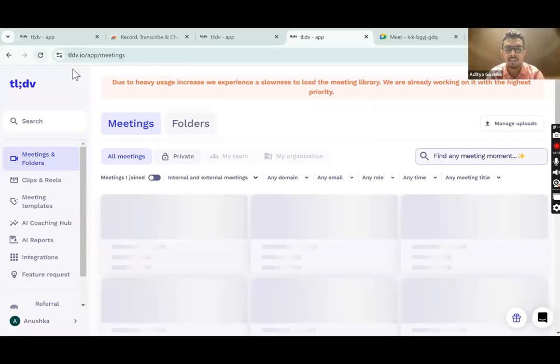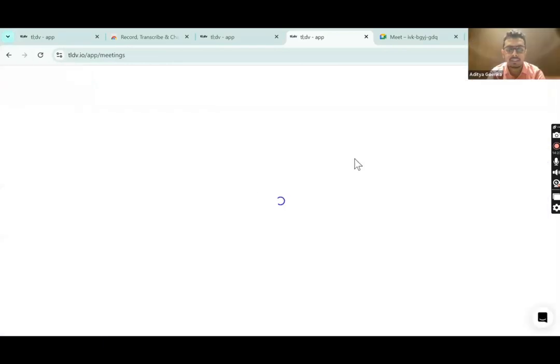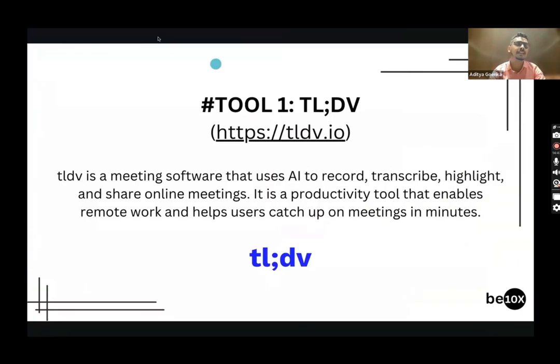Okay, guys, it is taking some time, I guess. So let it take some time, and then we'll use the transcript of TLDV in order to showcase more stuff. Anushka, as soon as it is ready, can you copy paste the transcript to me so that I can use it for further purpose? Sure, I'll wait for it to load and I'll share it with you. Perfect. Thank you. Guys, meanwhile, let me share my screen so that we can continue the learning further.